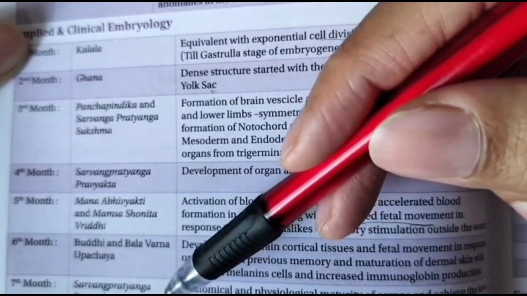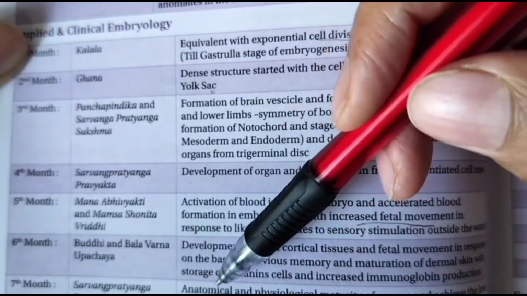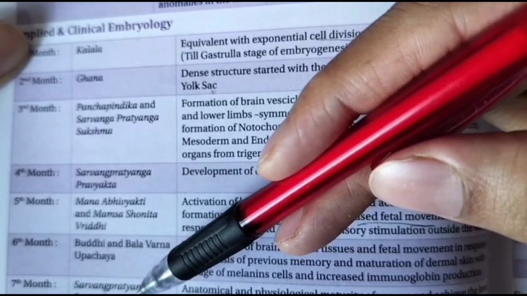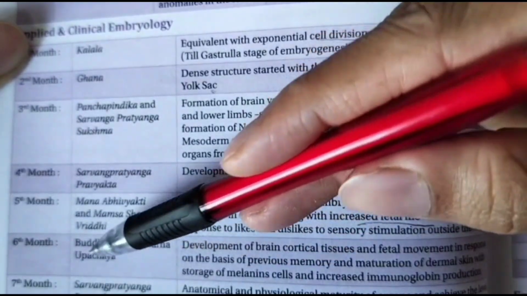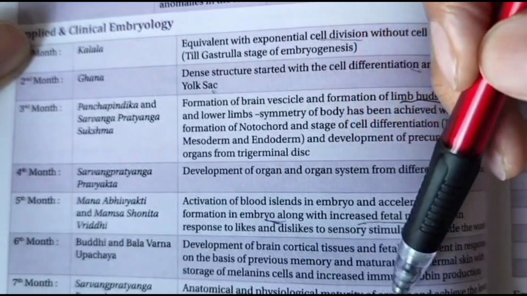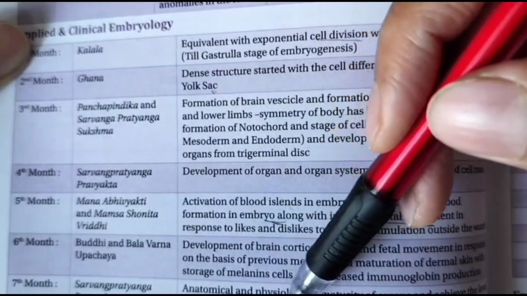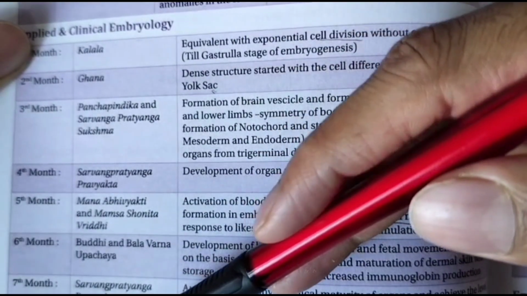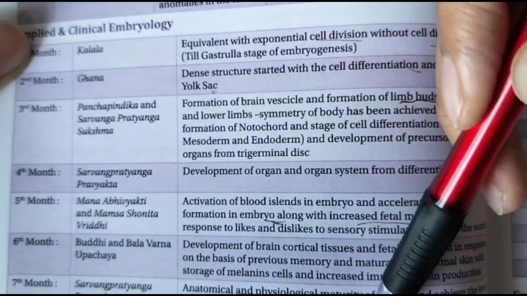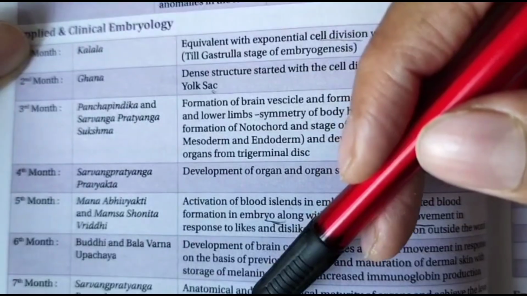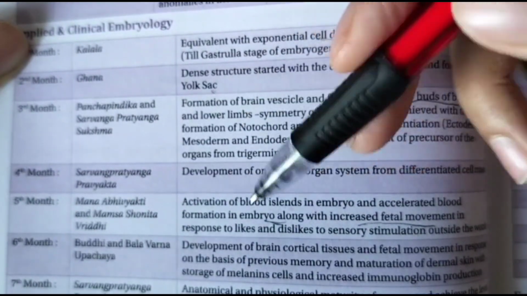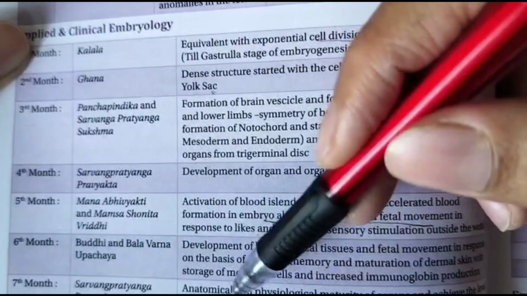In the 7th month, Sarvanga Pratyanga will be developed with Pravaktatva, and Garbha Sampurnata is achieved in the 7th month. Anatomical and physiological maturation of the organs will achieve the level of viability for the fetus in the 7th month. The 8th month of pregnancy is Asthira, which we have seen already. The state of viability is suspicious, that the fetus may not survive after birth, right? Some complications will develop if the baby is delivered in the 8th month, in between the 7th and 8th month.